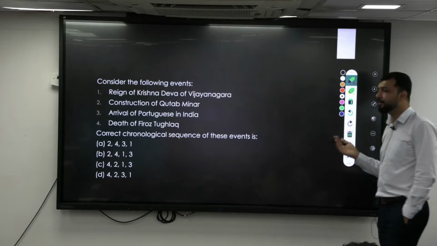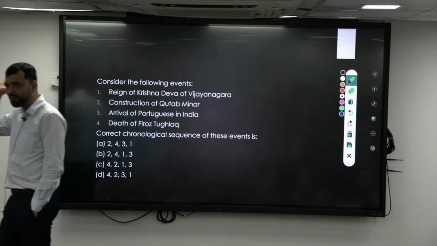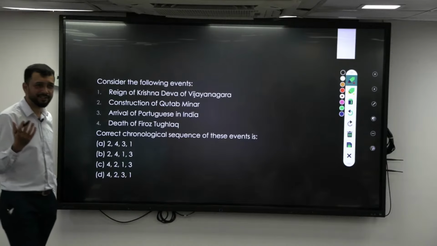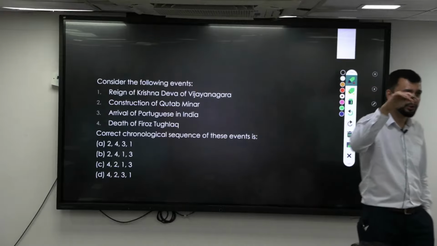Right, so that means when the Delhi Sultanate came, Qutubuddin Aibak started the Delhi Sultanate. Which year? 1206, it started in 1206. Right, after them Tughlaq came. So the death of Firoz Shah Tughlaq should come later.